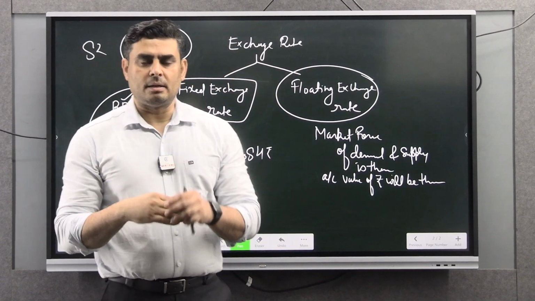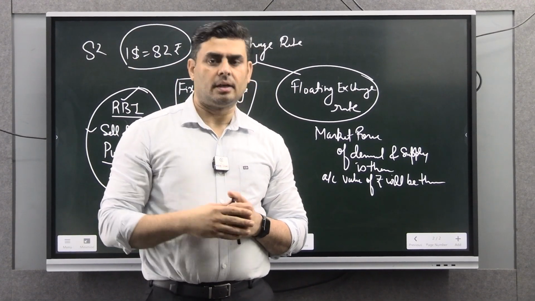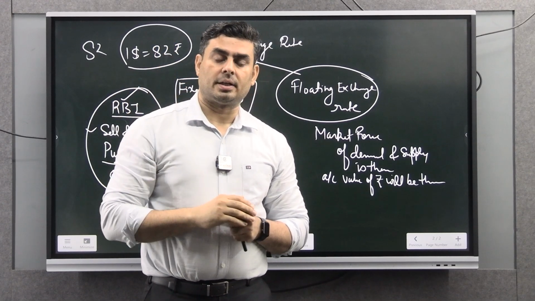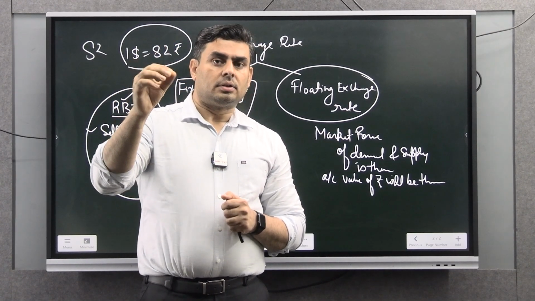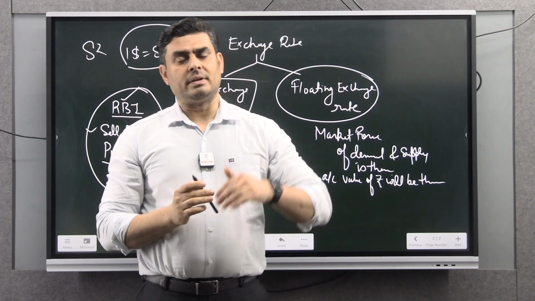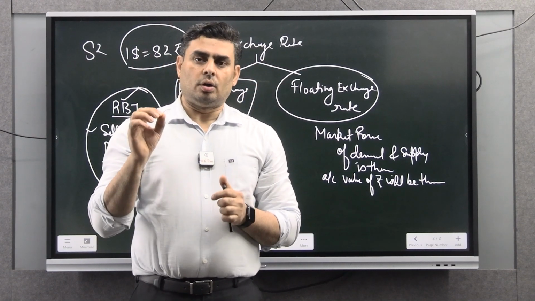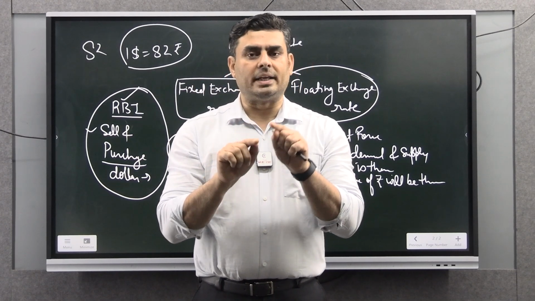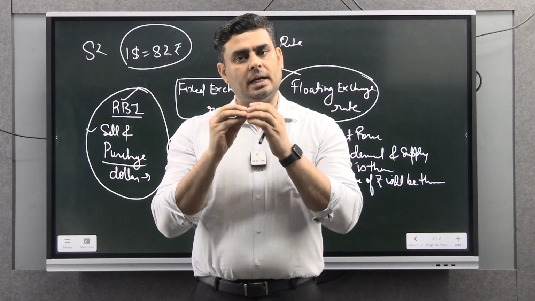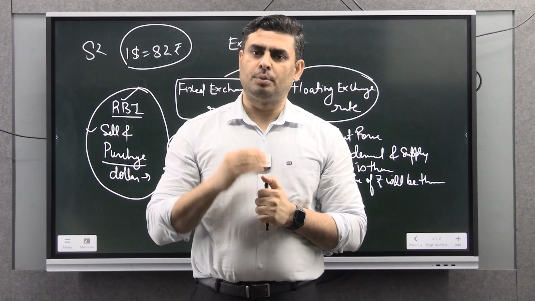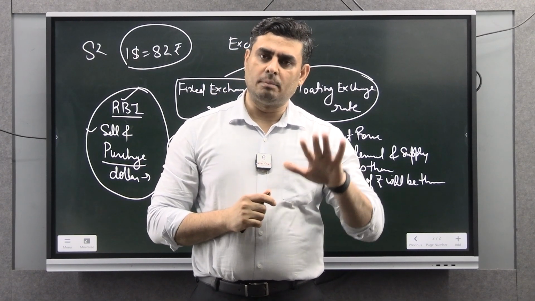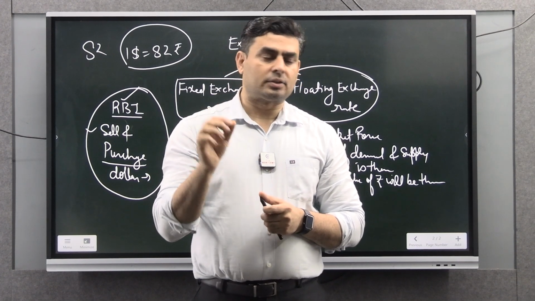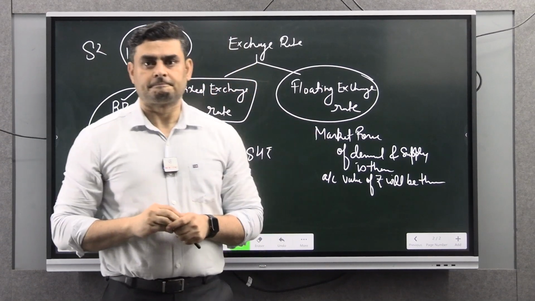So if the demand of the dollar is rising, rupee will start depreciating. If the dollar's demand is decreasing, rupee will start appreciating. So the central bank is not going to intervene in order to change the value of the currency. It is purely based on market demand and supply. Fine. So this is called free floating.